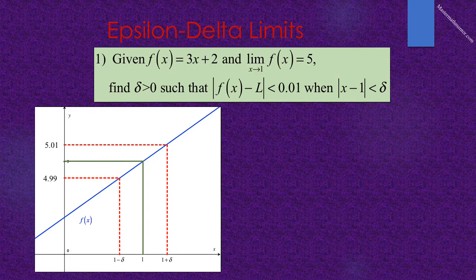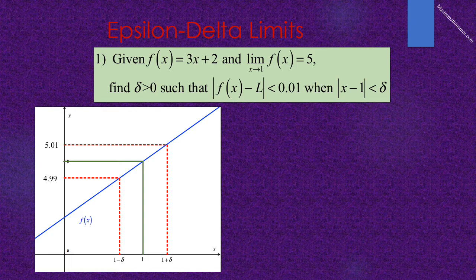It sounds complicated, but we can see what we're trying to find by looking at the graph. We show the graph of y is equal to 3x plus 2, and we know that the limit as x approaches 1 of f of x is equal to 5. So we are interested when the absolute value of f of x minus L, which is our limit, is less than 0.01. Which means that we draw horizontal lines at 5 plus 0.01 and 5 minus 0.01, or 5.01 and 4.99.